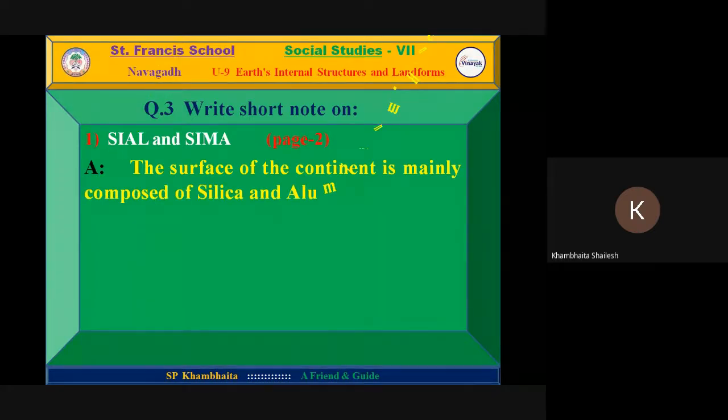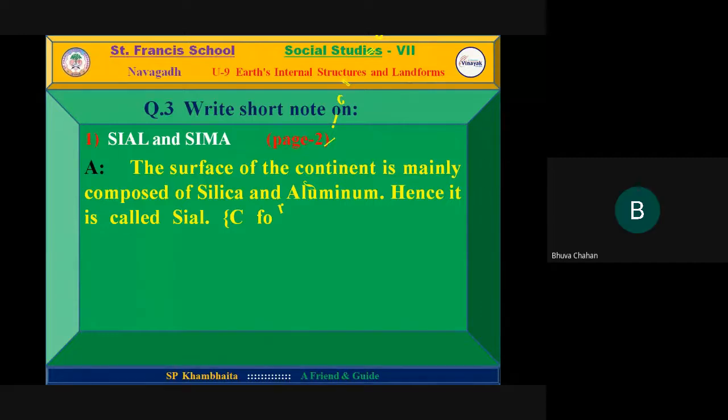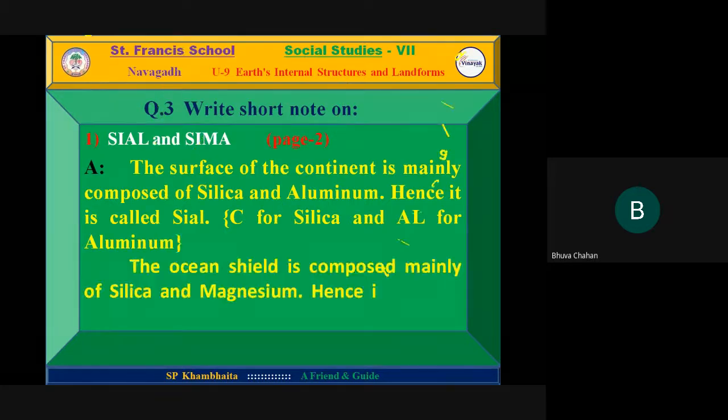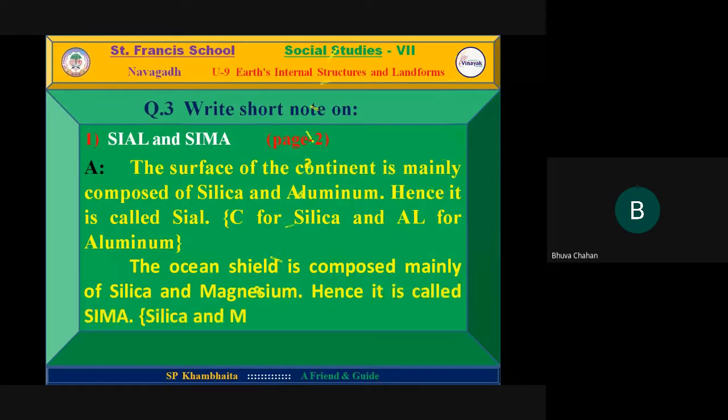Yes, you can start. Page 2. Answer. The surface of the continent is mainly composed of silica and aluminum. Hence, it is called Sial. Si for silica and Al for aluminum. The ocean shield is composed mainly of silica and magnesium. Hence it is called Sima. Silica and magnesium. Yes, short note is over.